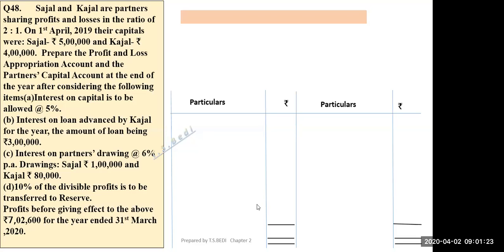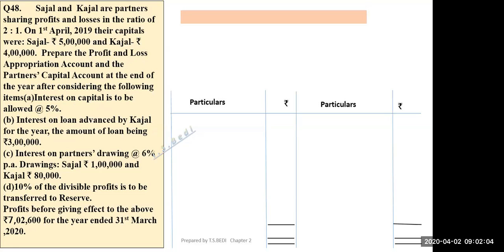Yes, sir. Okay, so now in this question, Sajal and Kajal are partners sharing profit and losses in the ratio of 2:1. On 1st April 2019, their capitals were Sajal 5 lakh, Kajal rupees 4 lakh. Prepare the profit and loss appropriation account and the partner's capital account at the end of the year after considering the following. First is interest on capital is to be allowed at 5% per annum. Interest on loan advanced by Kajal for the year, the amount of loan being 3 lakh. So this is the loan given by Kajal to the firm.